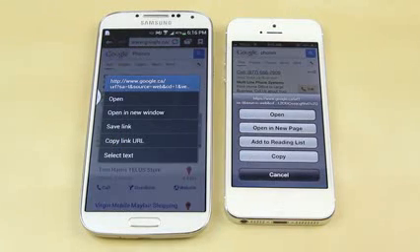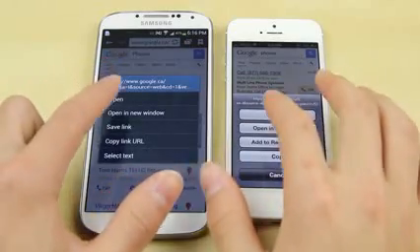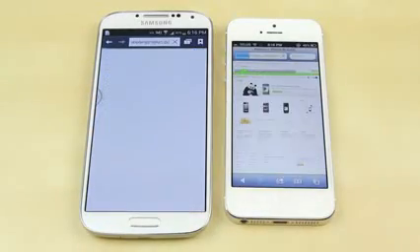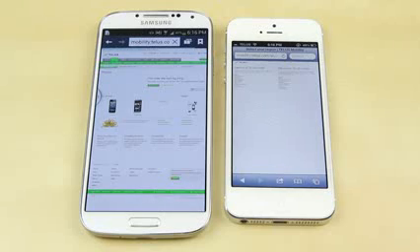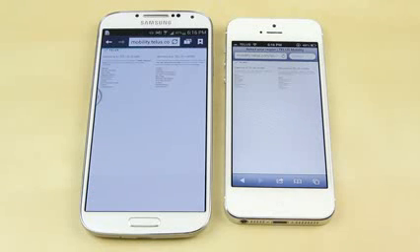The second site we're going to open up is telus.com, which is the cell phone carrier I'm on, and you can see that the iPhone 5 is about 1.5 seconds faster than the Samsung Galaxy S4, and it isn't like the Samsung Galaxy S4 is slow or anything.